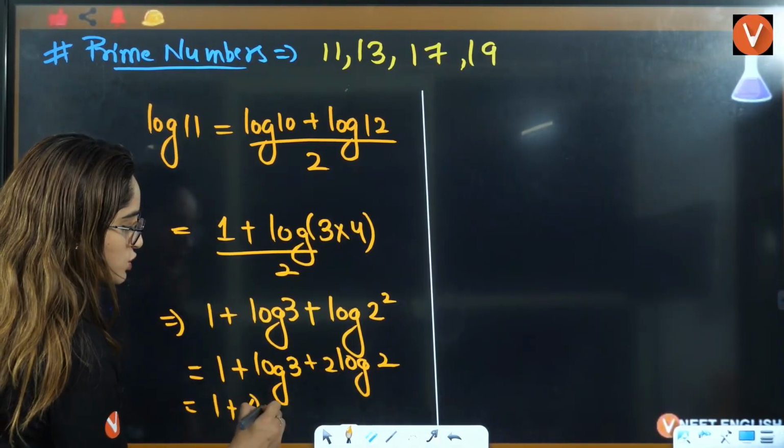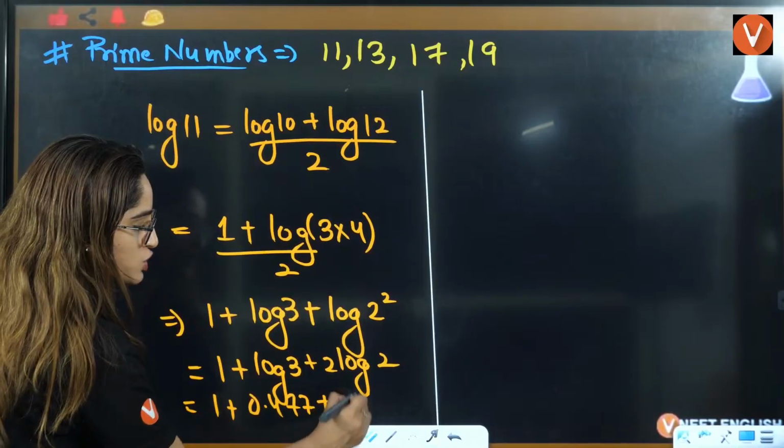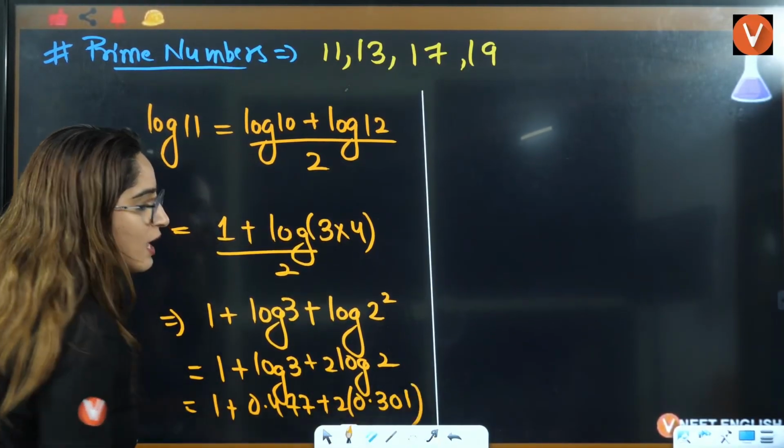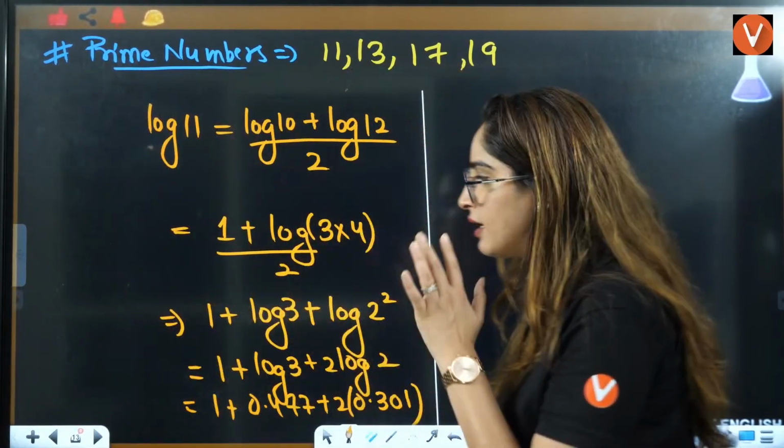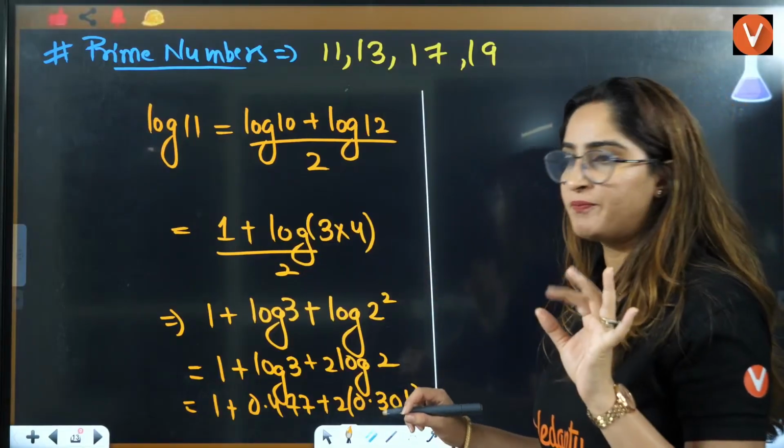1 plus log of 3 is 0.477 plus 2 into 0.301. And hence you can easily answer your question for log of 11, right?